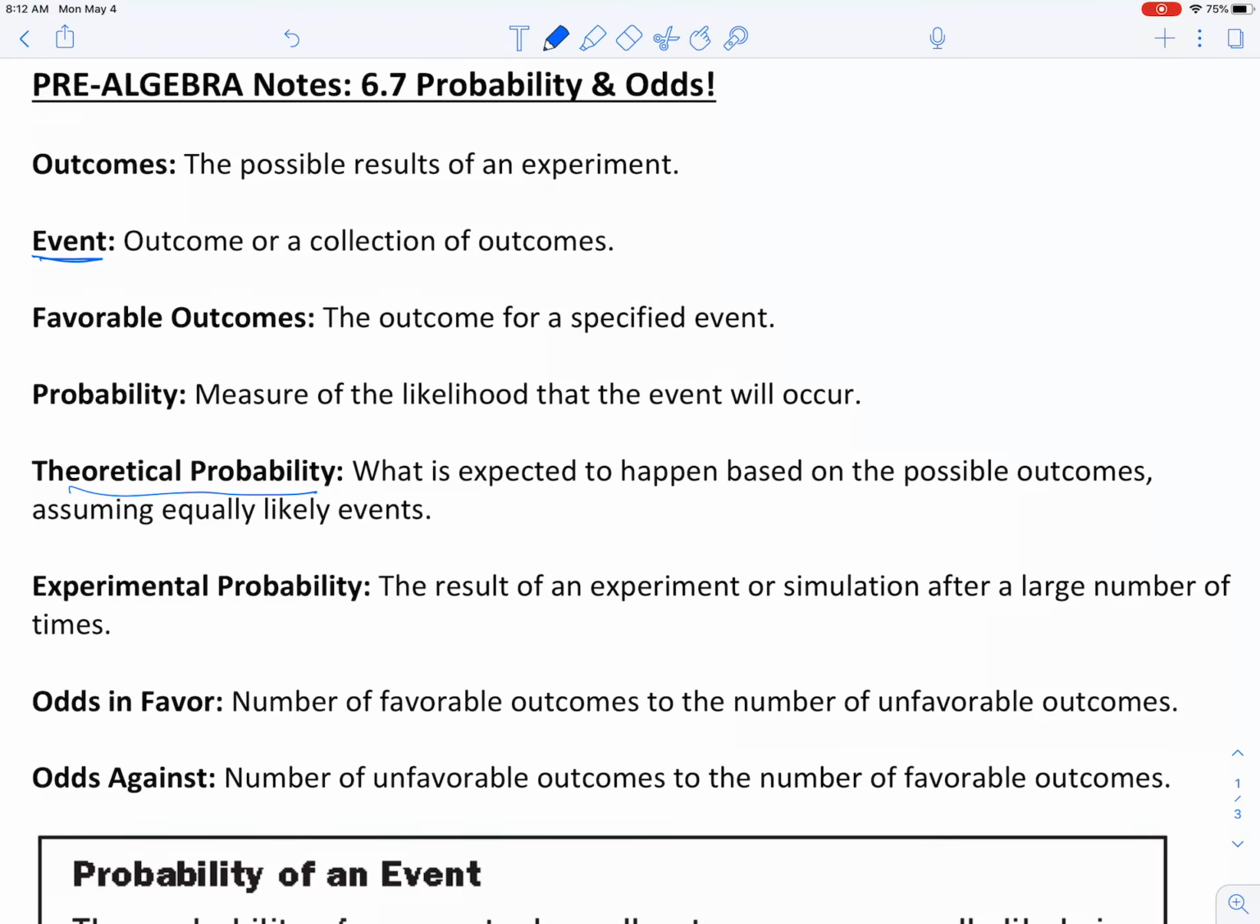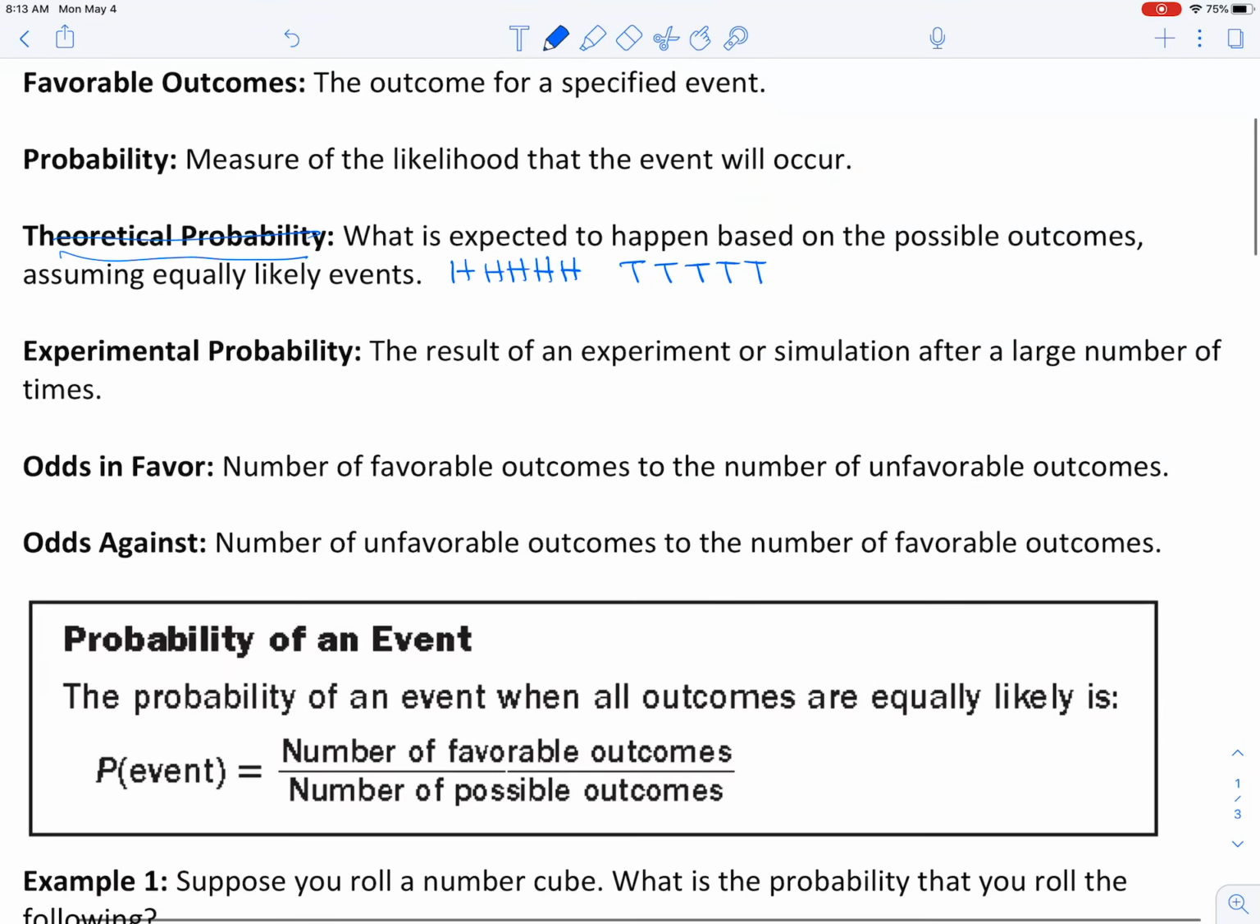Theoretical probability, that is what is expected to happen based on the possible outcomes, assuming equal likely events. So for example, if I flip a coin 10 times, because there's 2 sides, I would expect that I would get heads 5 times, and I would get tails 5 times. That's what I would expect would happen. That would be called the theoretical probability.